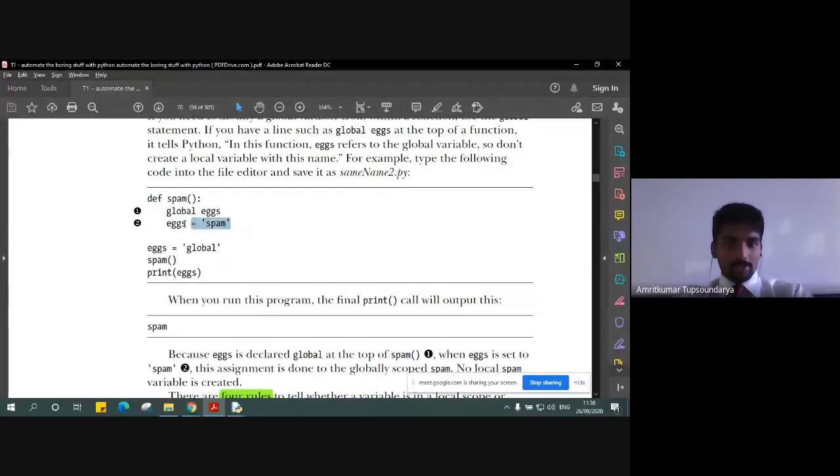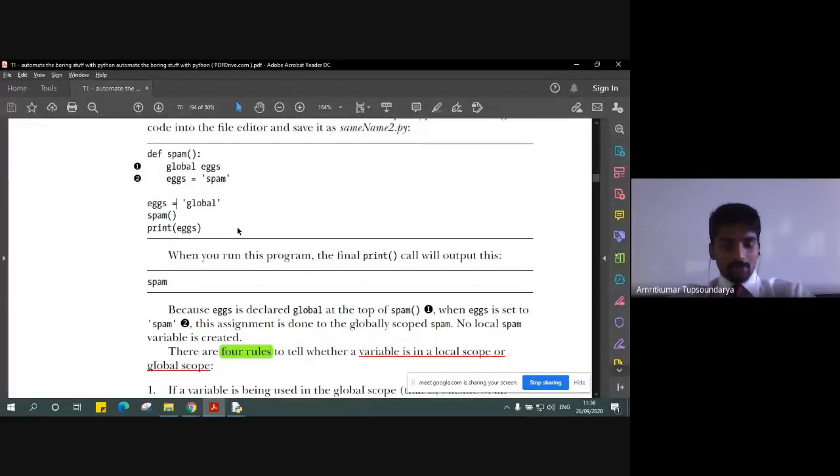This particular assignment is done to the global scope spam. Now, no local scope, no local spam variable is created here, right? You can see that no local spam variable is created here. So, in order to understand this, there are four rules.